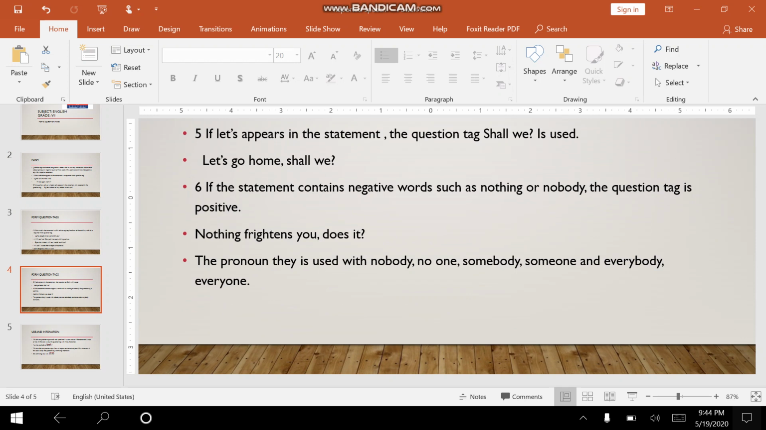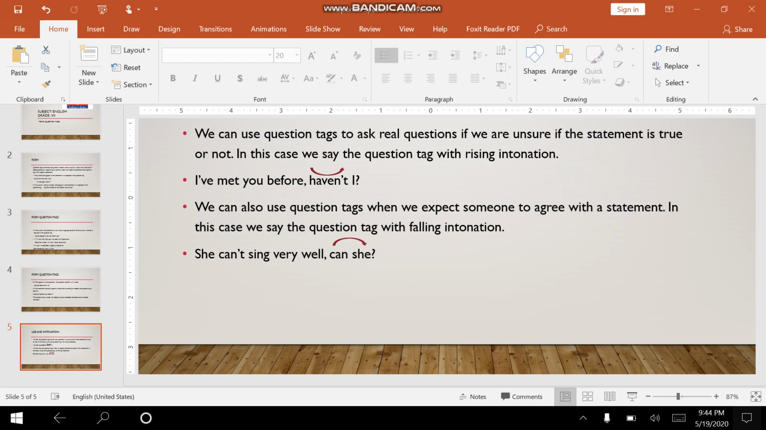If let's appears in the statement, the question tag shall we is used. For example, let's go home, shall we? If the statement contains negative words such as nothing or nobody, the question tag is positive. Nothing frightens you, does it? The pronoun they is used with nobody, no one, somebody, someone, and everybody, everyone. Okay? Then we have the use of question tags.